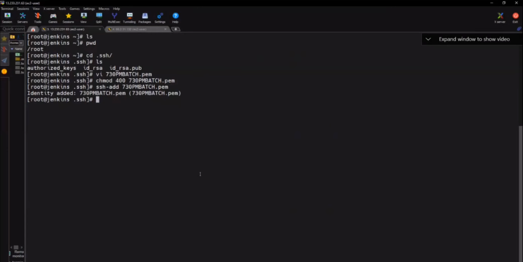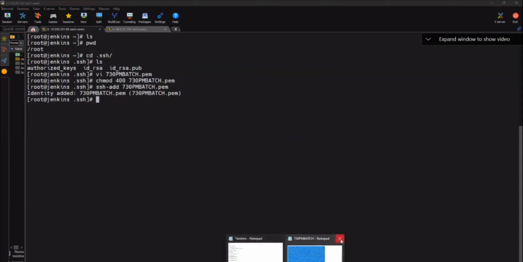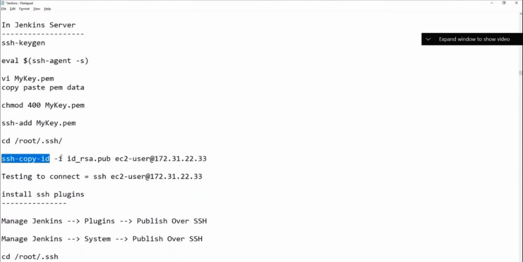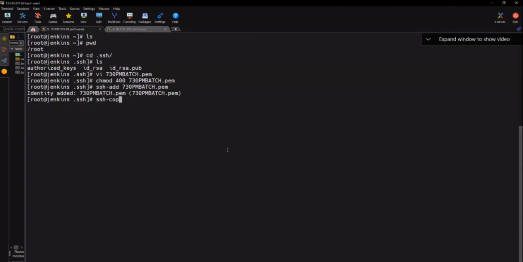Okay. And then what we do is here we need to copy the SSH key. You see, ssh-copy-id -i. What do we need to copy here? Public key. Tell me the command here. ssh-copy-id -i, which one? id_rsa.pub, to where? ec2-user is the user, and then to where? To the test machine. So the test machine IP address.